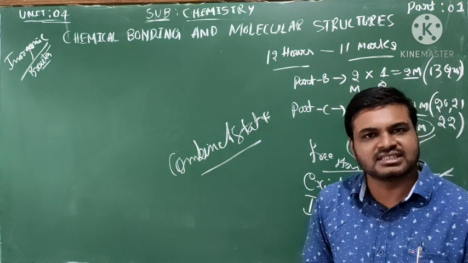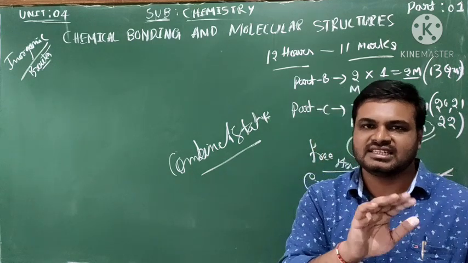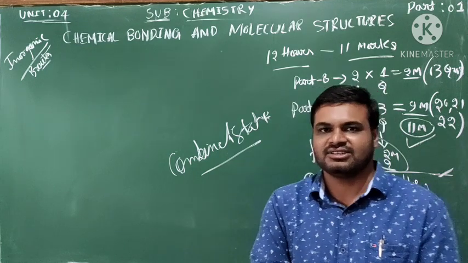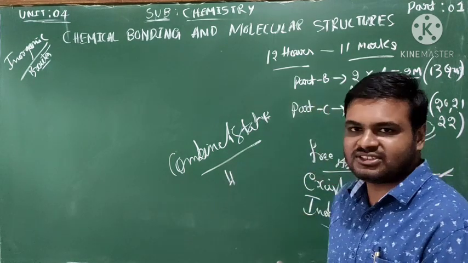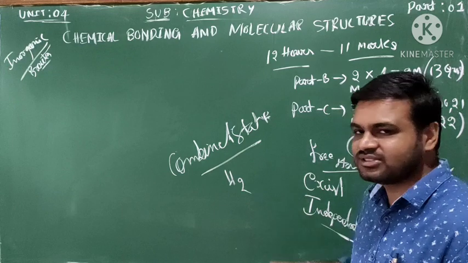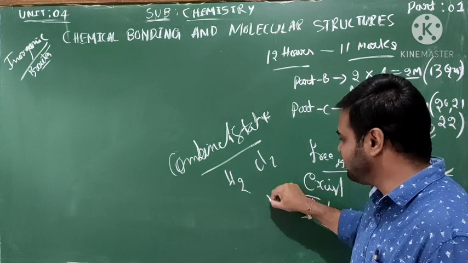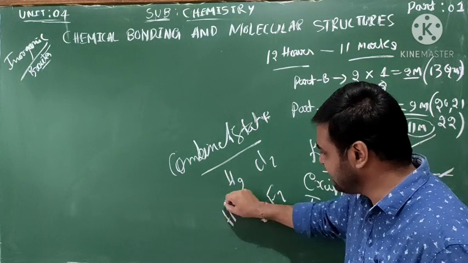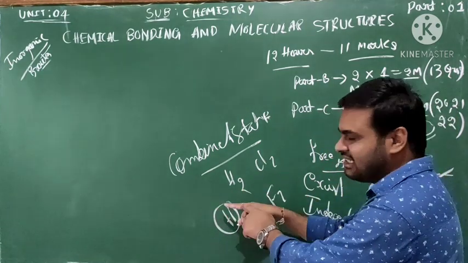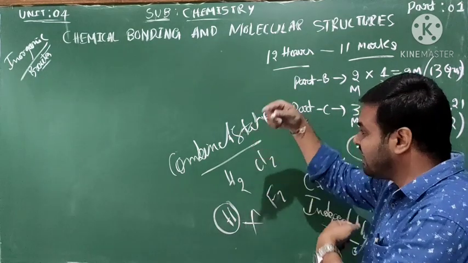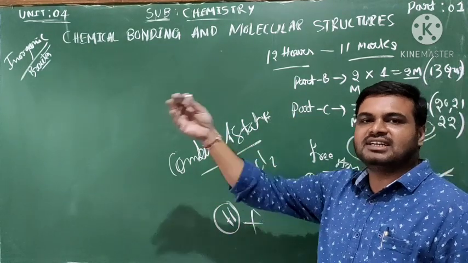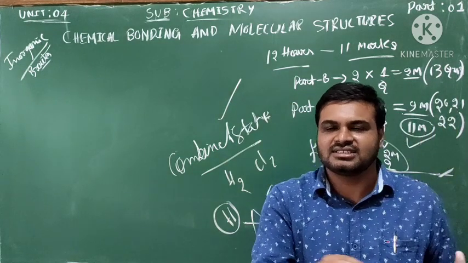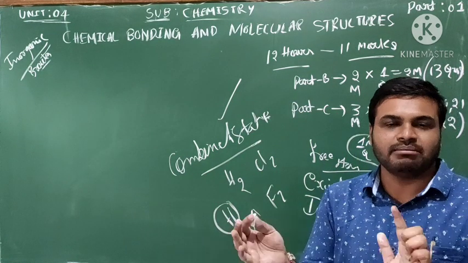Other elements we do not get in a single state. How do we get them? They are joined with other elements. For example, hydrogen: we do not get a hydrogen atom, this is a hydrogen molecule, chlorine molecule, like this. This is not in a single state, it is combined with the same atom. Some other elements are combined with different atoms, joining in a combined state. Except noble gases, all remaining elements are in a combined form.